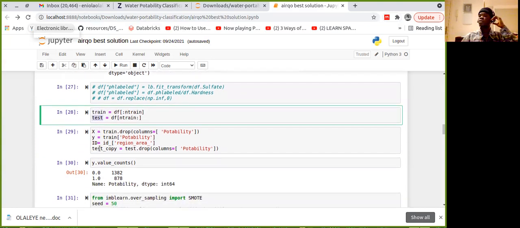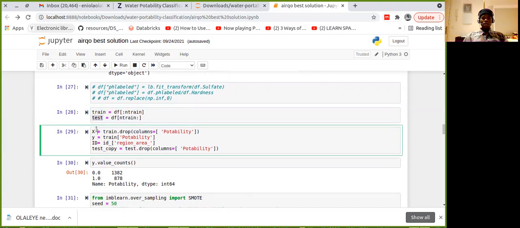Now it's time for the main deal, that's building the model. So we need an X.